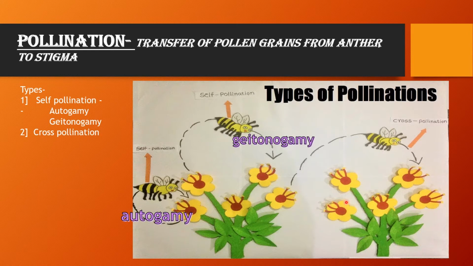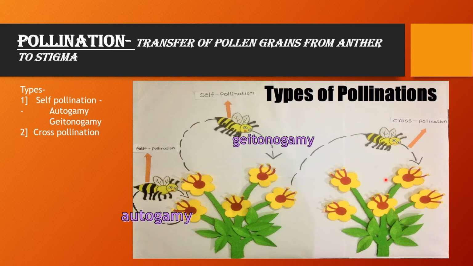Third case, you can see that in plants of the same variety, the transfer is taking place from one plant to another plant. That means here one flower is contributing the pollen. So here pollen grain transfers from one flower of the first plant to the flower of the second plant.